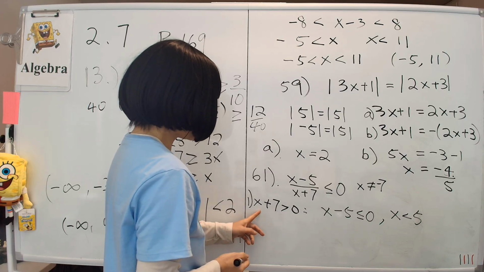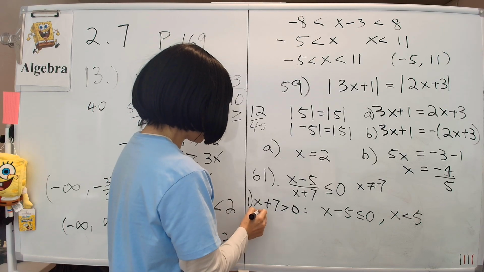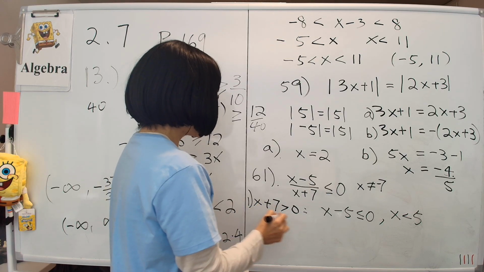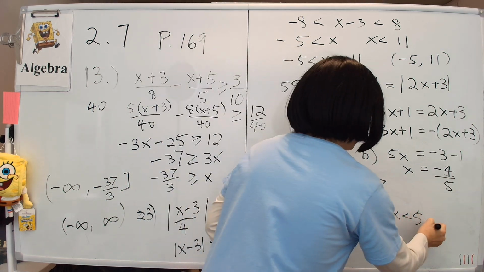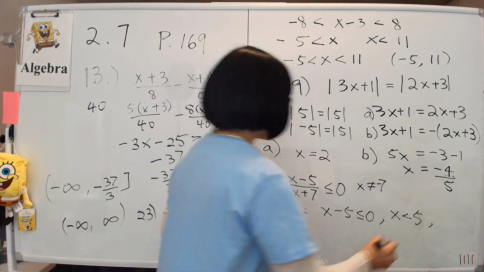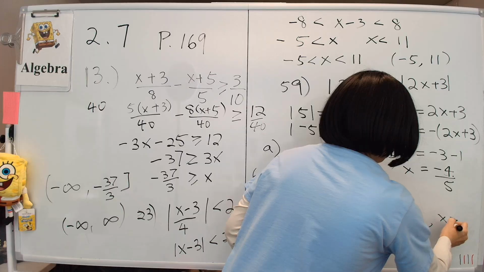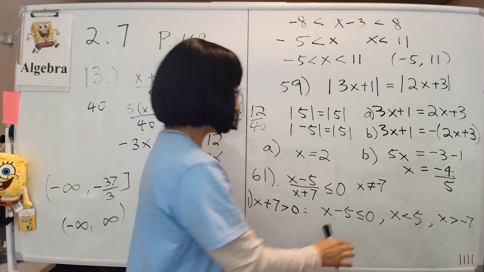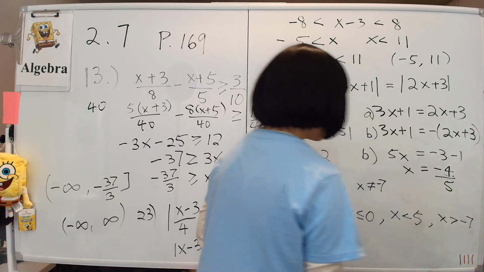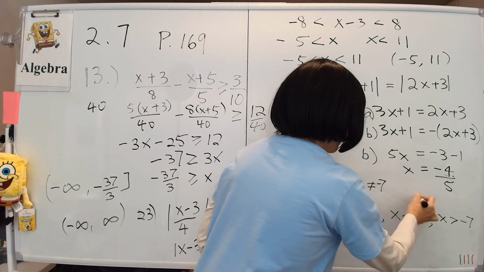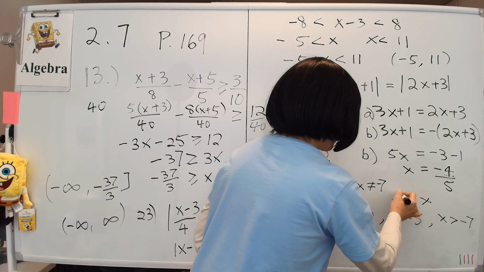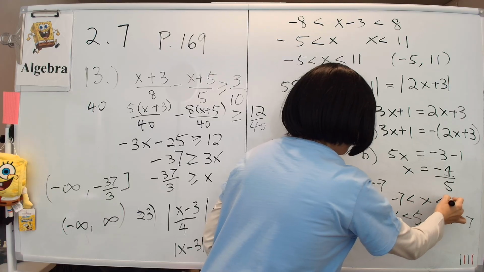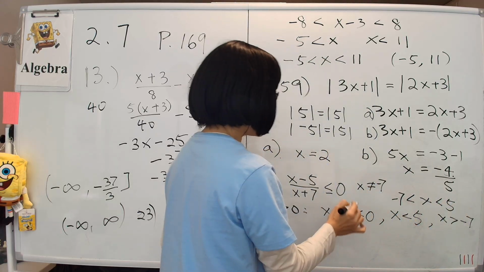And this is another way of saying that x is bigger than negative 7, right? So x is less than 5 and x has to be bigger than negative 7 such that x plus 7 is bigger than 0. So those two conditions, we can write together as x is bigger than negative 7, okay, and then less than 5. So that is one solution right here.